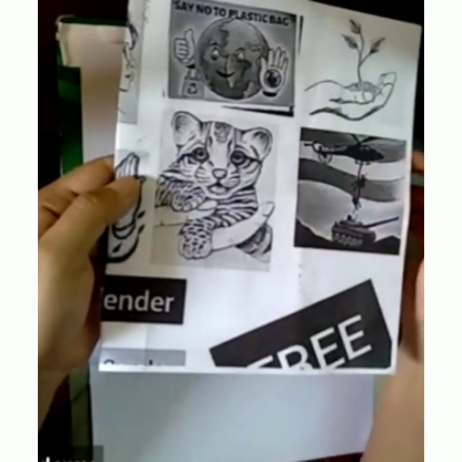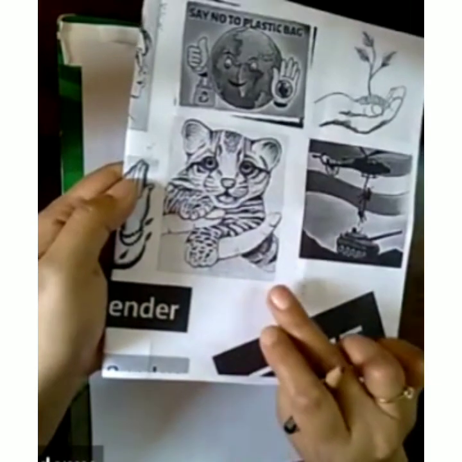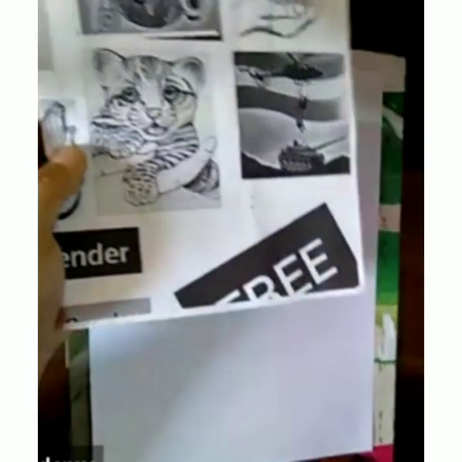So we will make a tiger cub. This is the tiger cub we are going to make. This one. We will make a graph first. So we'll make a rectangle like this.